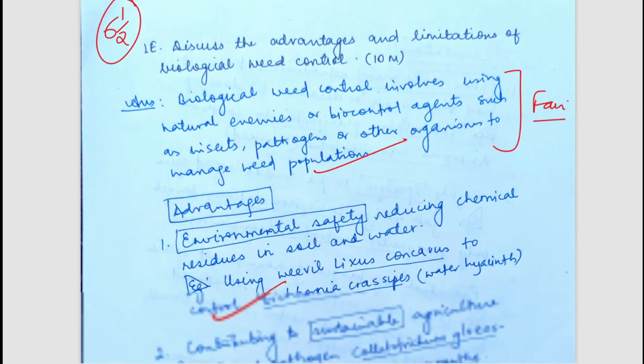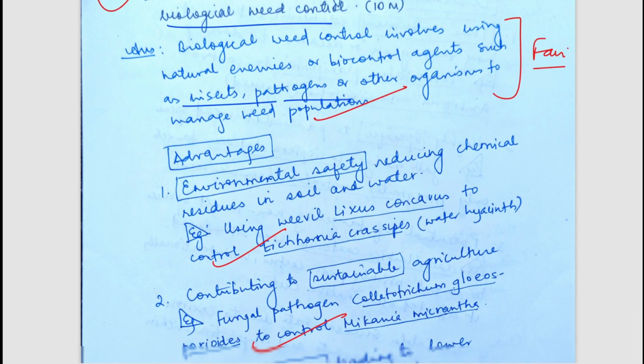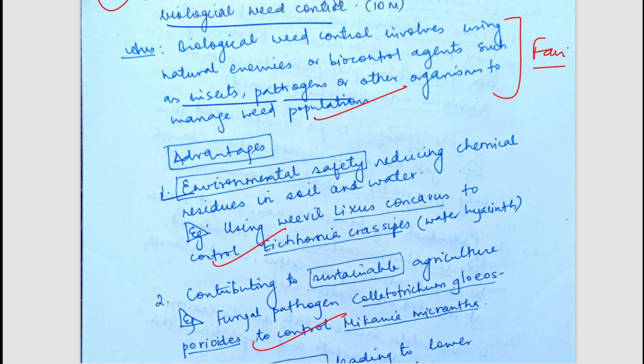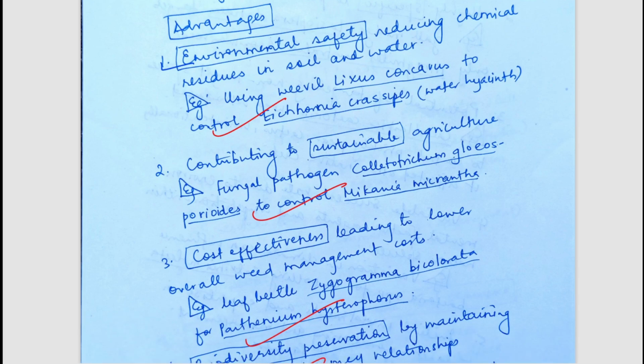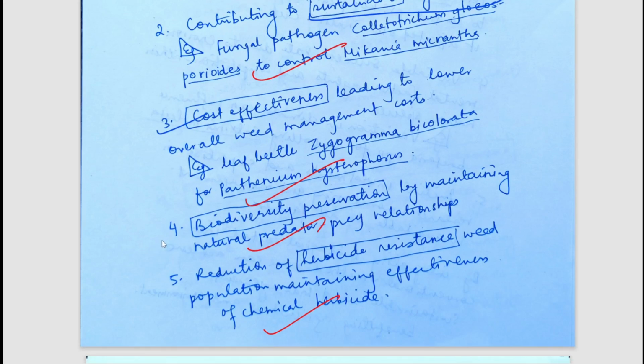The next question is, discuss the advantages and limitations of biological weed control. We all know what biological weed control is. That is the use of living organisms, biological organisms such as insects, pathogens, predators, and other things for the control of weeds. So what are its advantages? First of all, environmental safety. It will be environmentally safe as compared to chemical weed control. It will contribute to sustainable agriculture. It is cost effective. It will lead to biodiversity preservation. It will reduce the chances of herbicide resistance because no herbicide is used here.